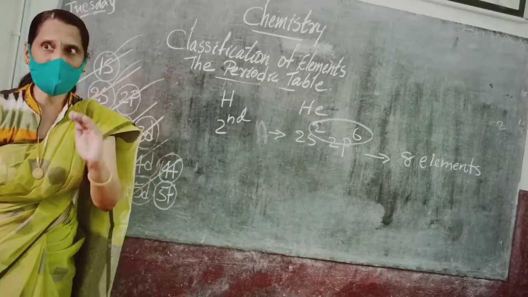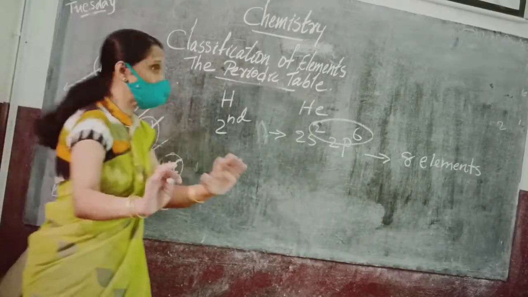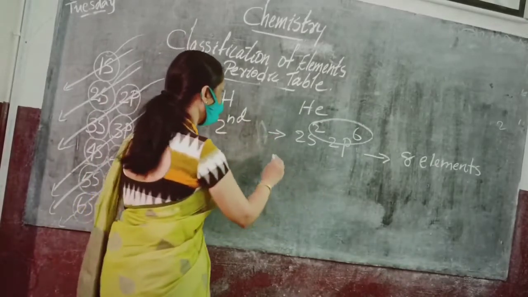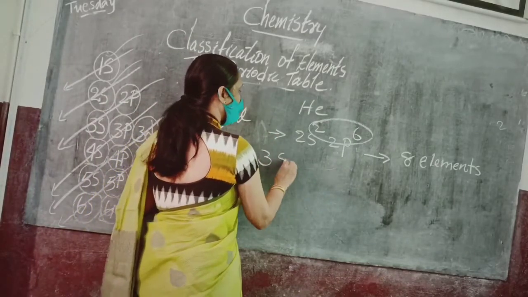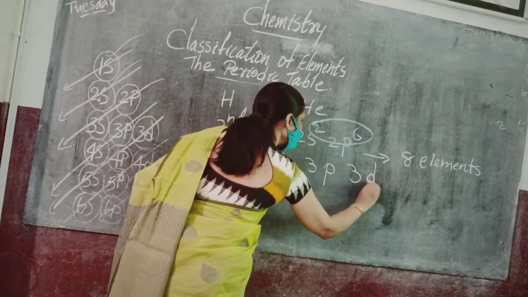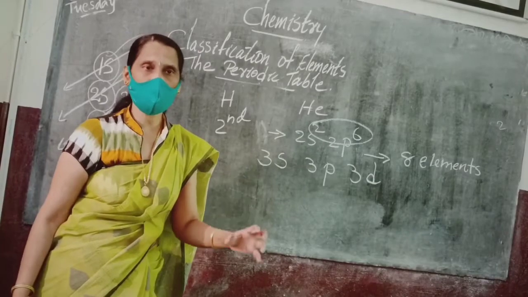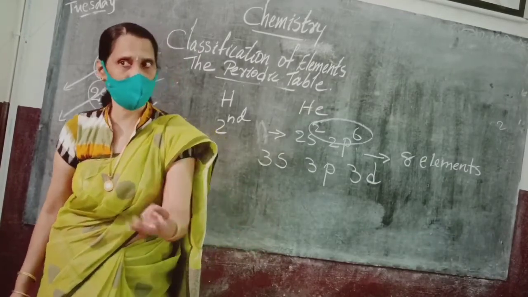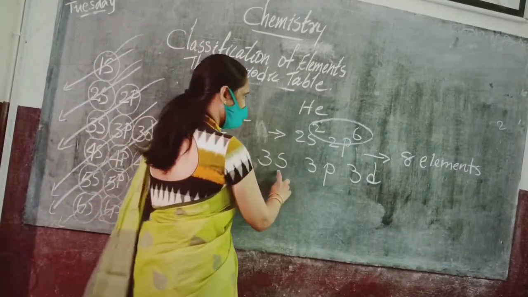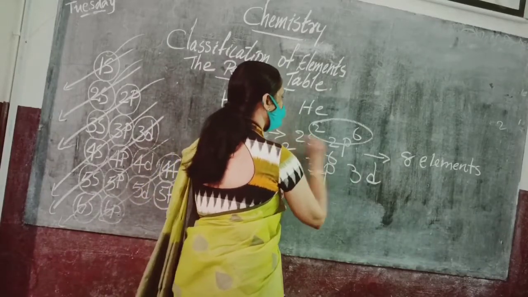Next, coming to the third period. We know the third shell has the orbitals s, p, d. So s, how many electrons can it occupy? 2. p, 6.